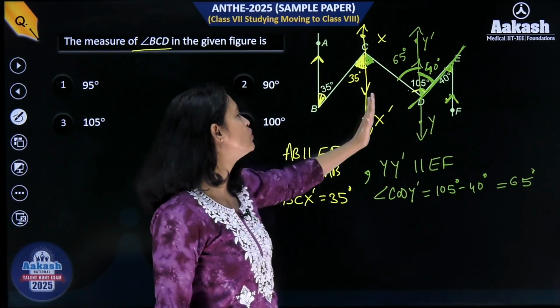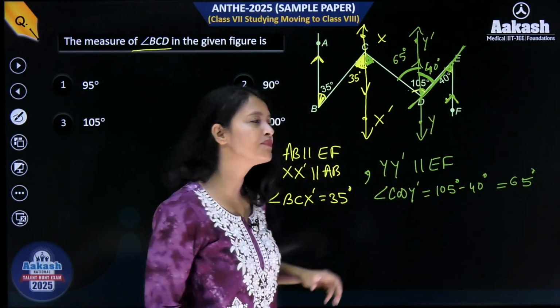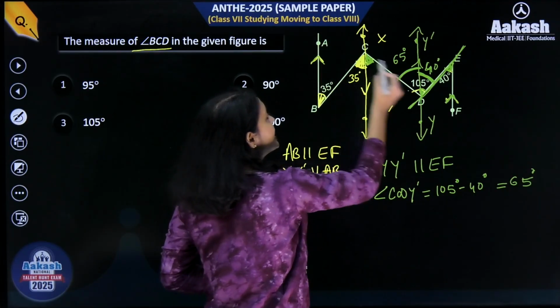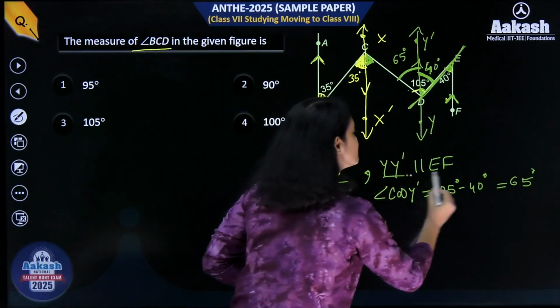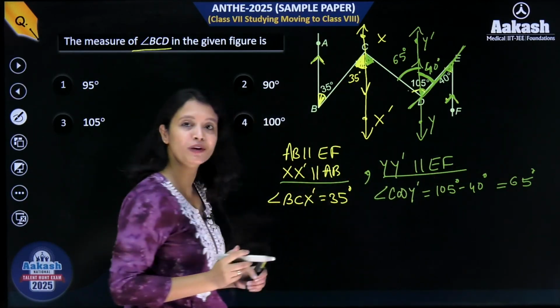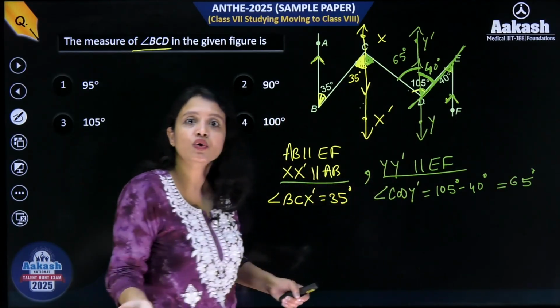AB is parallel to XX dash and YY dash is parallel to EF. ठीक है? तो but it's also given that AB and EF are parallel. Think of it now. This is parallel to this is parallel to this, but AB is also parallel to EF. If AB is parallel to EF, then that makes the two lines that I have drawn parallel to each other.